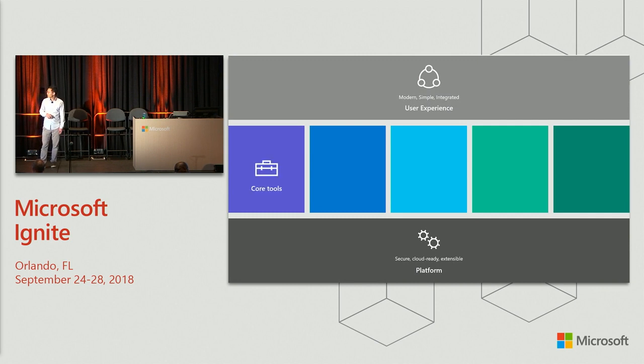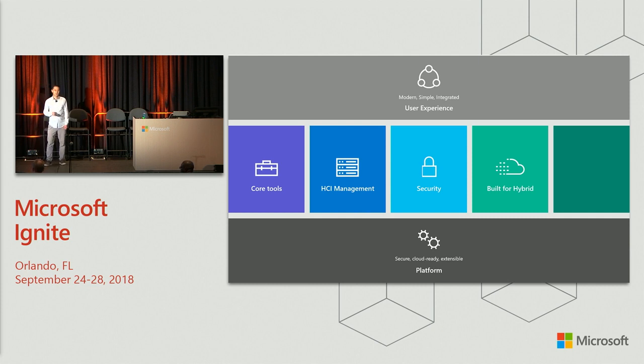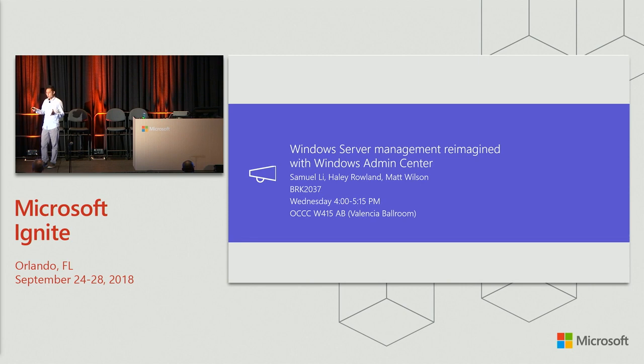In Windows Admin Center, we're focusing on 5 main areas. The first being the core tools that I just mentioned, hyper-converged infrastructure management that we'll talk a lot about today, modern security built in, such as RBAC and Azure AD integration, and built for hybrid environments with integration with Azure, and working with hardware and software partners to build extensions for their products. There's a lot of stuff that we won't cover today, and we have an entire session for 75 minutes later today at 4 p.m. I hope you don't miss it.